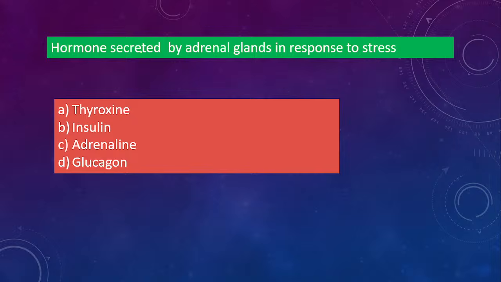Next one. Hormone secreted by adrenal glands in response to stress will be: option A, thyroxine. Option B, insulin. Option C, adrenaline. Option D, glucagon. Out of these four, which one is secreted by the adrenal glands? What will be the answer? The correct answer is option C, that is adrenaline.